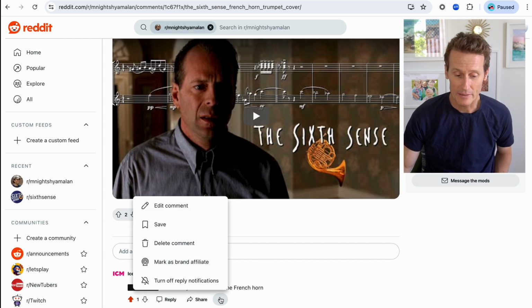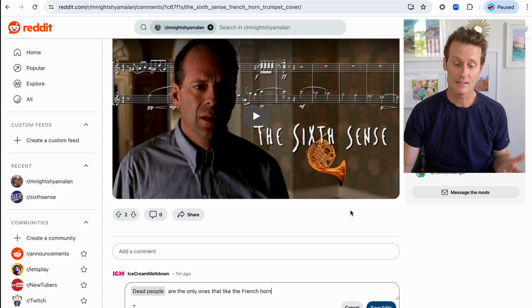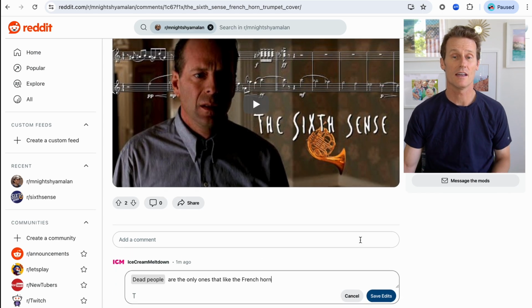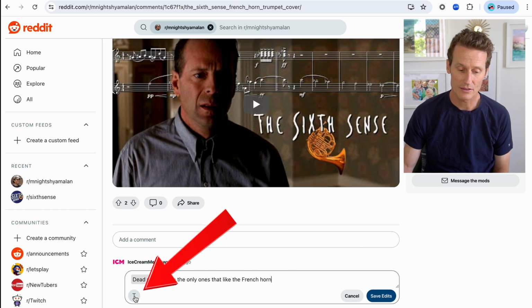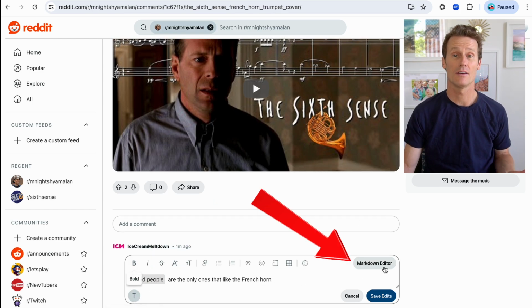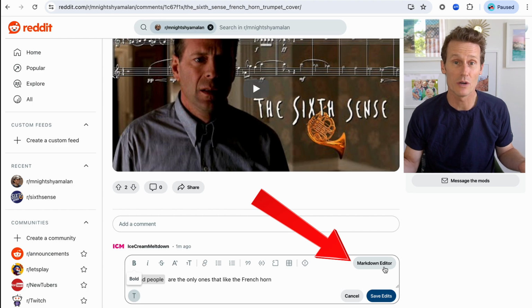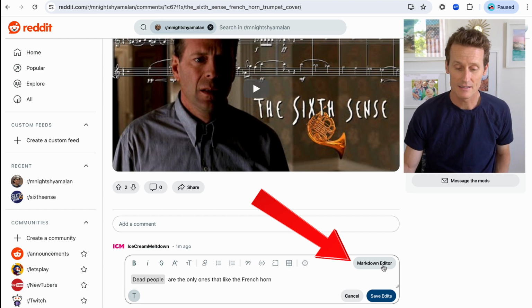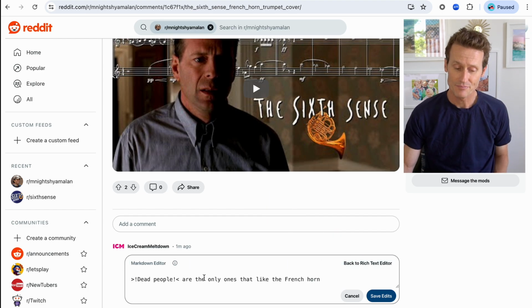So let's say you go back. We're going to edit this comment. That's how you do it with the Rich Text Editor. There's also, if you click on this, a Markdown Editor. So some people use Reddit with the Markdown Editor. Let's say you click Markdown Editor.